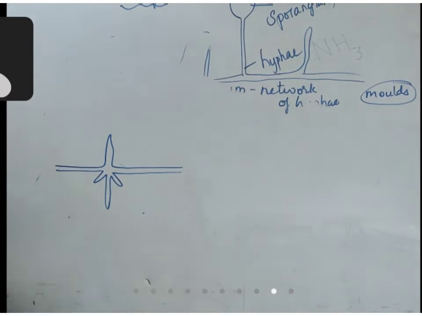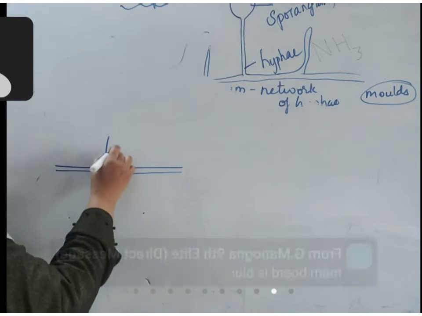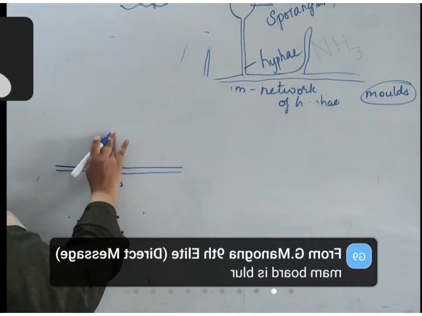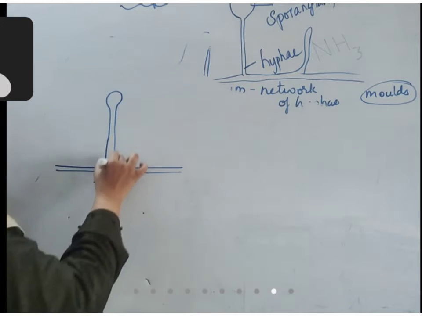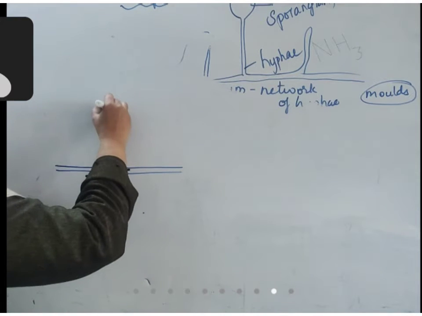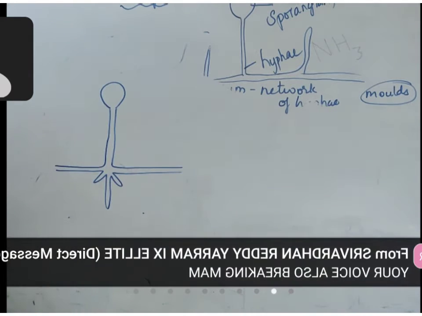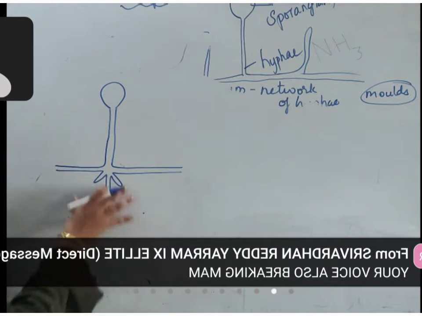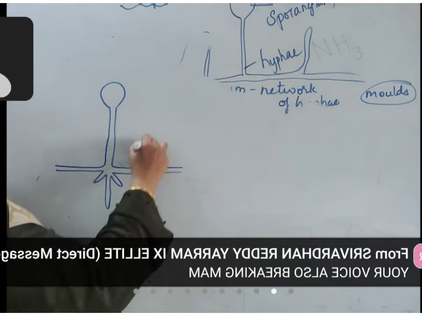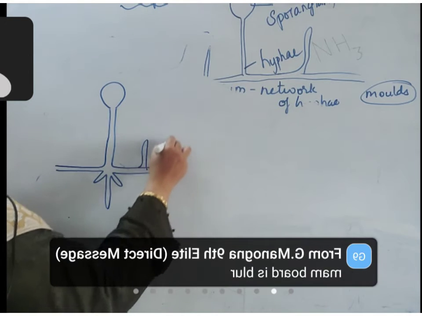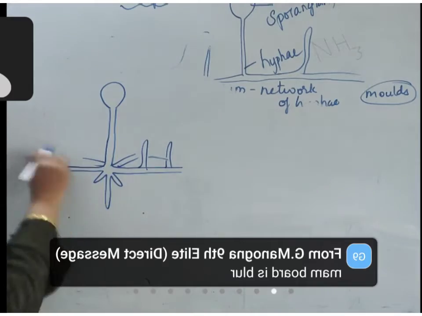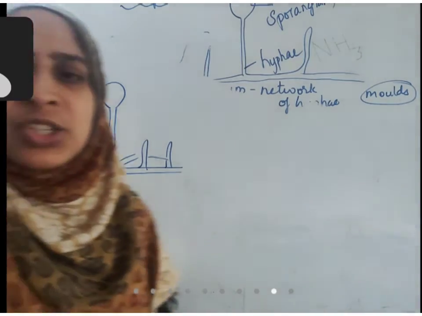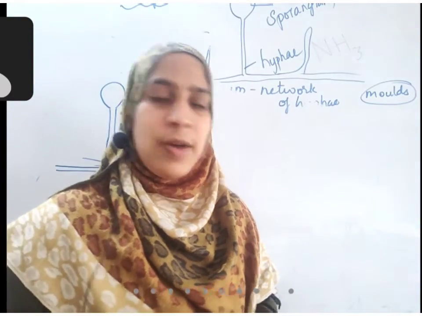The hyphae growing on the top will slowly grow and develop one small sporangium. This sporangium will slowly grow in size, and this is the mycelium that is formed. Many branches will be forming. There are so many hyphae running this side and that side.